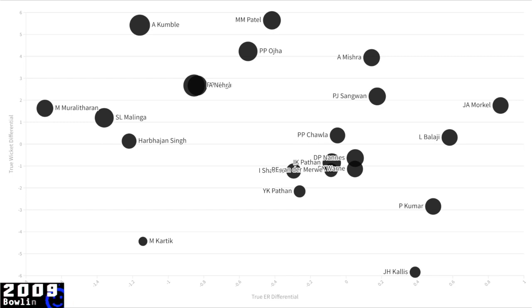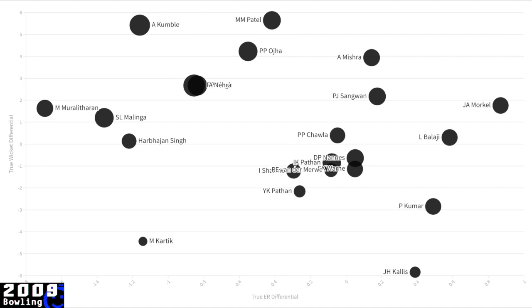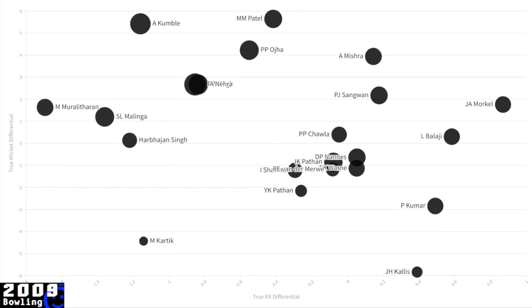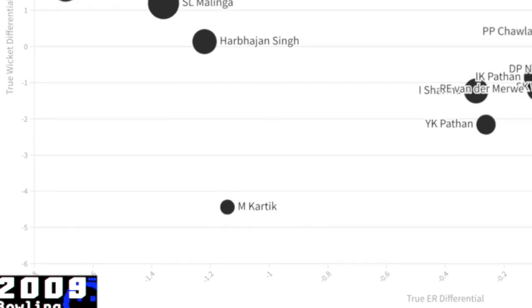The two Sri Lankans, Murali and Malinga, were the most economical bowlers in the competition that season. But it was RCB skipper Anil Kumble who had an all-timer of a performance when it comes to true economy and also true wickets. And it's funny now because he's not looked at as someone who was very good at T20. He remains the only player to win player of the match in an IPL final in a losing cause. Harbhajan and Murali Kartik also had very good defensive bowling campaigns.